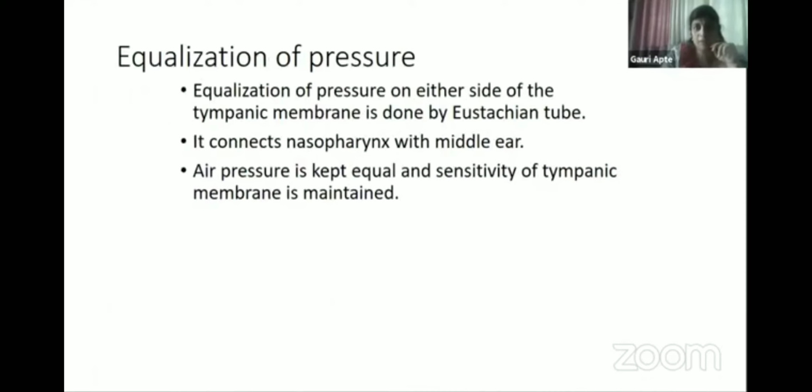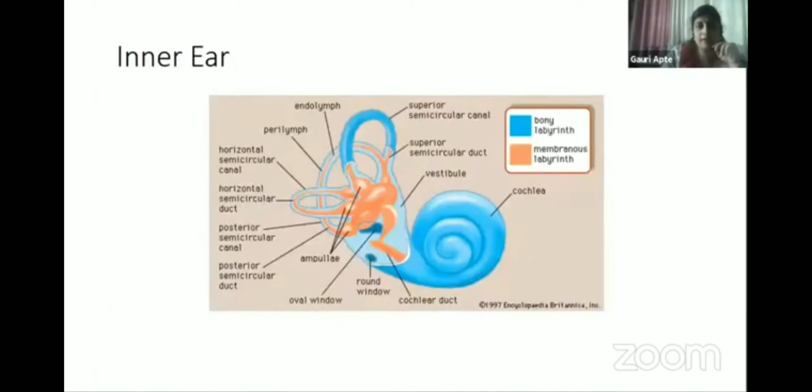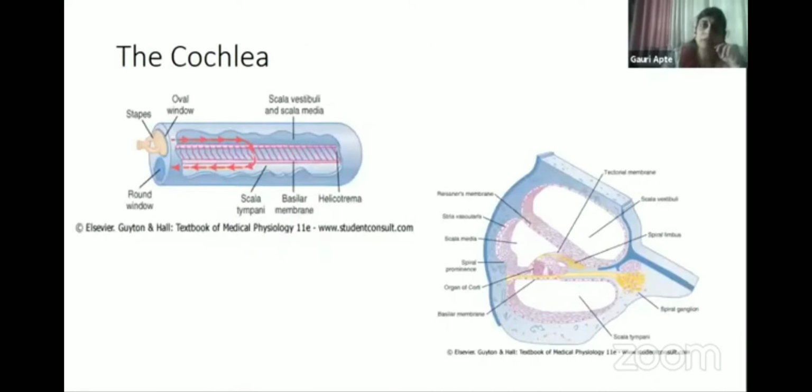Then the pressure between the nasopharynx and the middle ear is equalized with the help of the eustachian tube. Inner ear, structure of the cochlea: you should know the membranes present in the cochlea, the basilar membrane and Reissner's membrane, and how they divide it into 3 cavities.